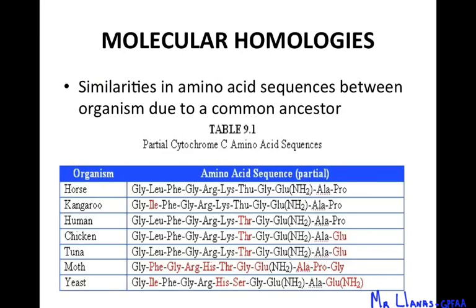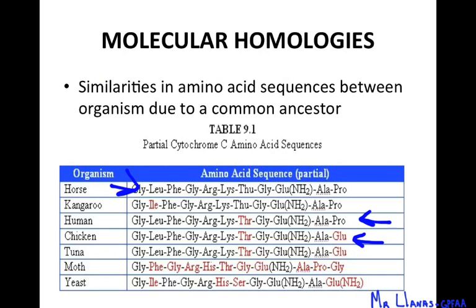Now, molecular homologies, these are similarities in the amino acid sequence in two organisms, and you can look at these organisms and actually identify which ones are closer to each other. By just comparing the amino acids, you can see that the horse and the human have one difference. The horse and the chicken have two differences.